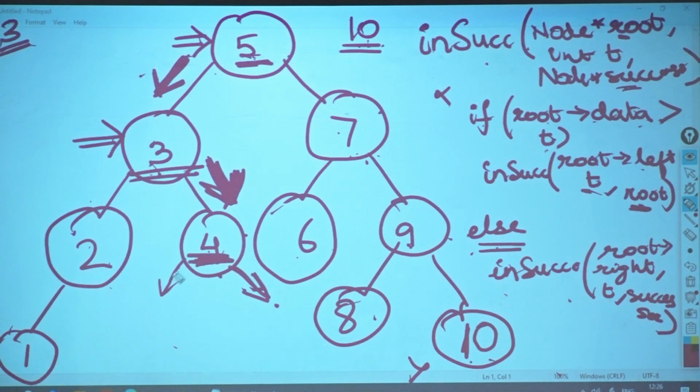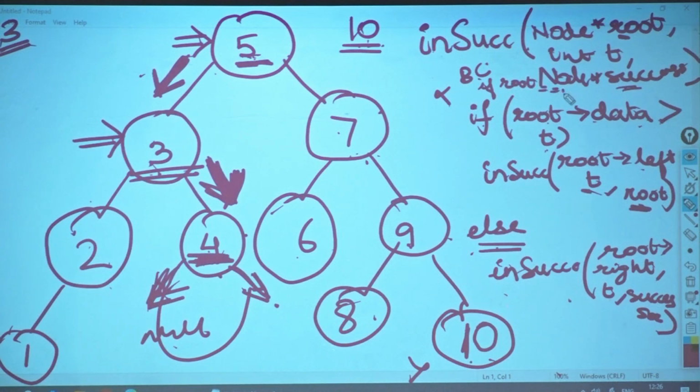Okay. Now I will go to left. If it's asking me to go to left, so I am going to pass null over here. So whenever I get a null, what should I do? Return back. Okay. So that base condition we have not written over here. If you encounter root equal to null, what should I be returning back? Successor. Okay. So in this case, who was my successor? My successor was 4. So when I came back over here after the return statement, what am I getting back? I am getting back 4. Clear? Okay.